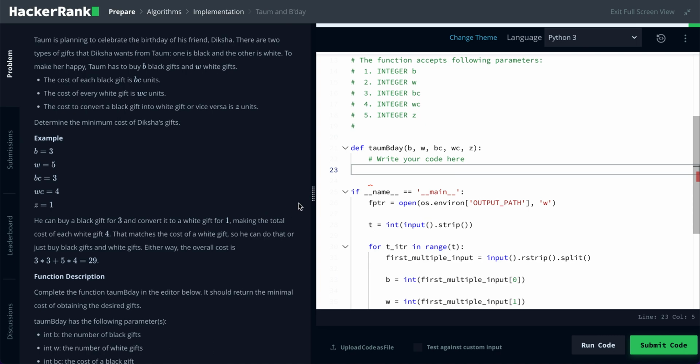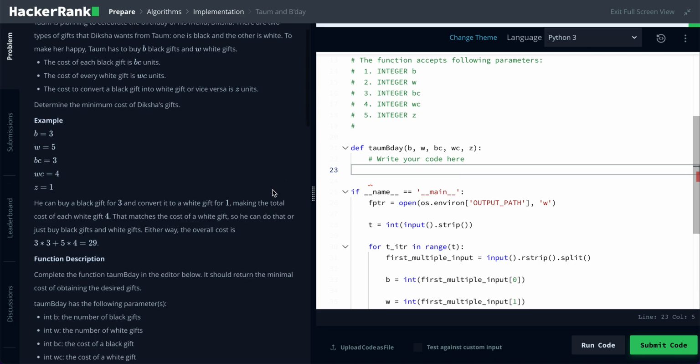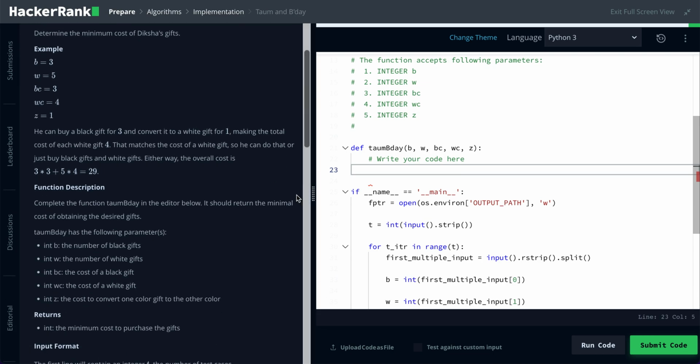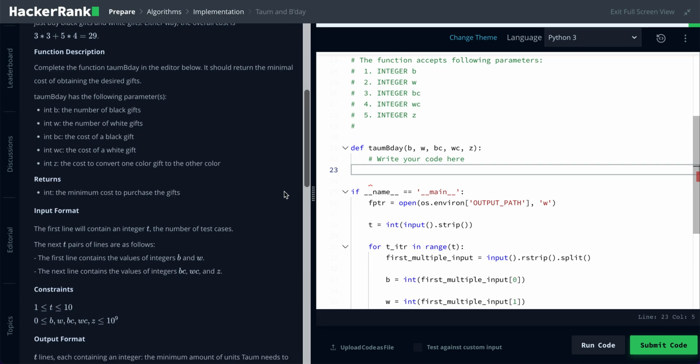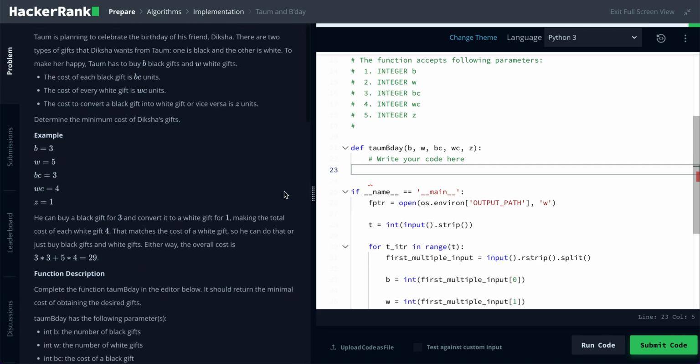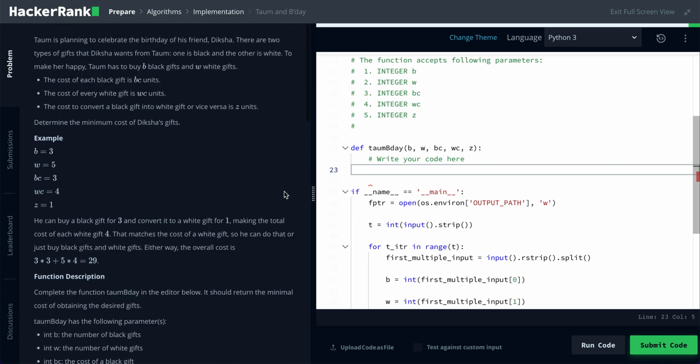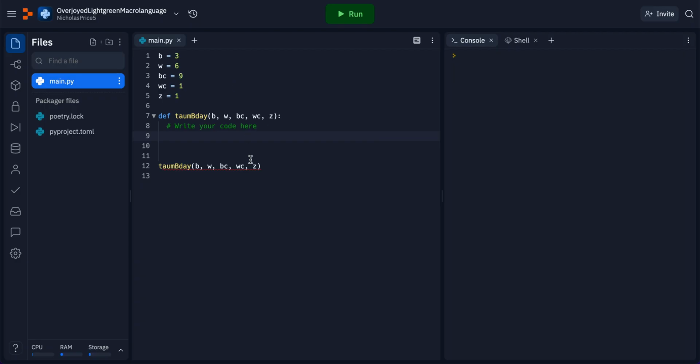This is Finance 101 and a valuable skill to know if you want to save yourself some money throughout your life. But let's go ahead and pop over to Replit and start to get to work.